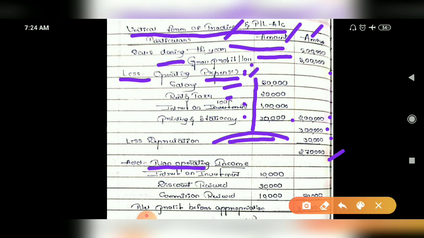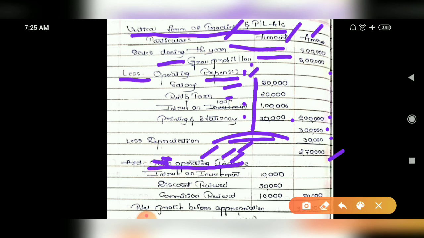Then you have to add non-operating incomes. Okay. These are office incomes. You don't take this operating and non-operating. There are some mistakes in this answer here.